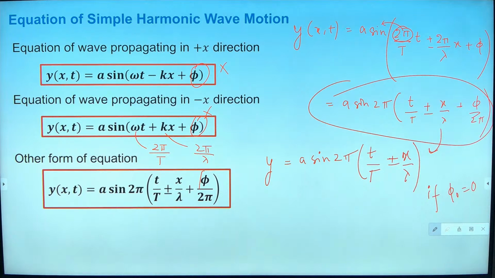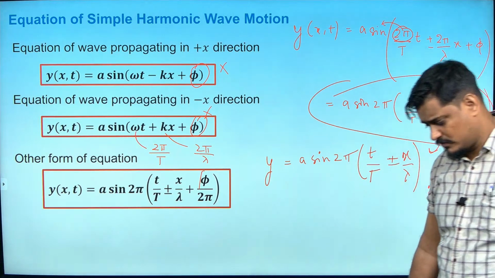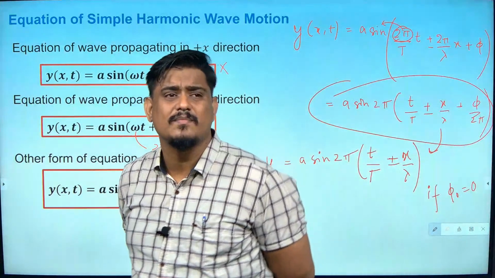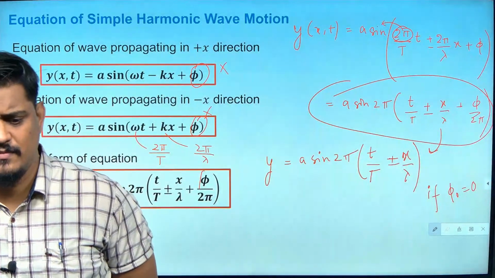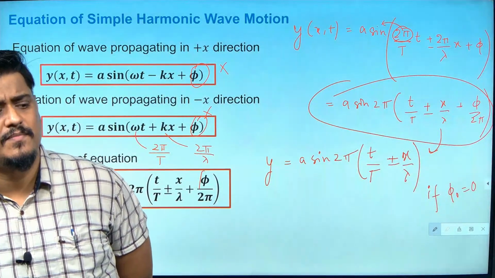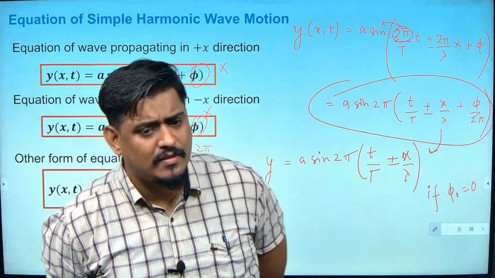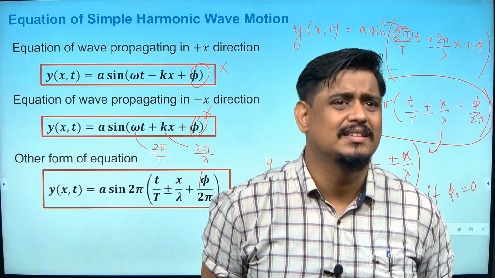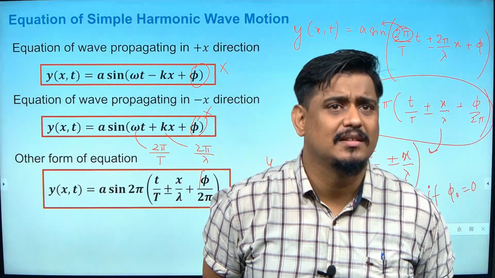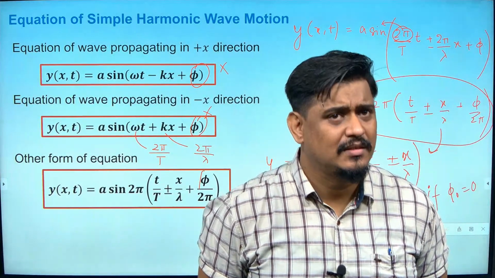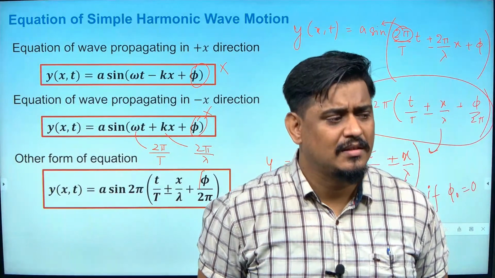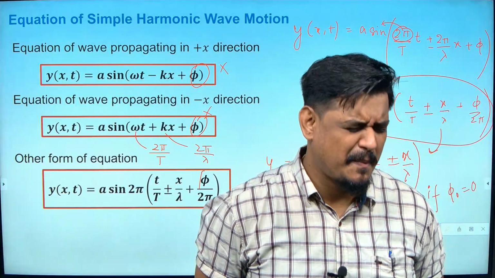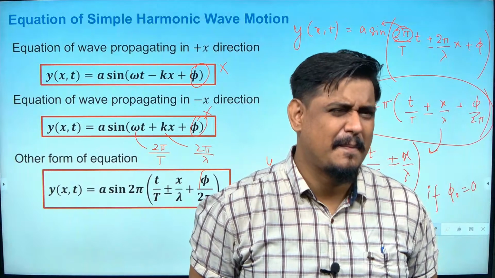Sir, in our school syllabus, we studied that the phase difference is the distance between the two waves, sine and cos waves, since it is simple harmonic motion.